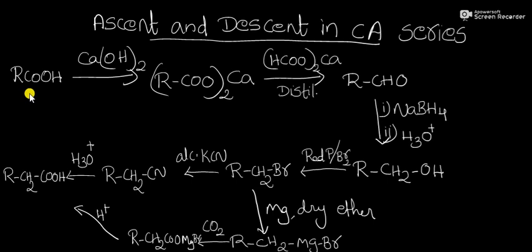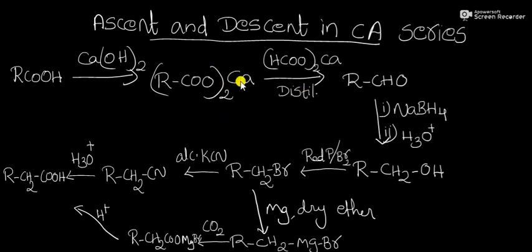Here this is our parent carboxylic acid, which is treated with calcium hydroxide, that is the reaction between acid and base. It will be converted into a salt. Here it will be converted into the calcium salt of the carboxylic acid, that is (RCOO)2Ca, which is distilled with the calcium salt of formic acid, that is calcium formate.